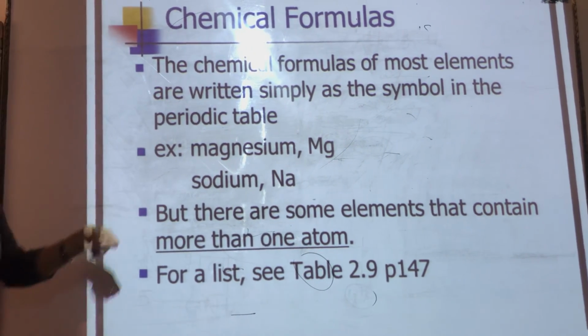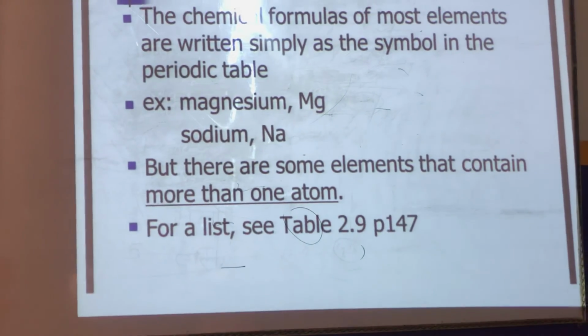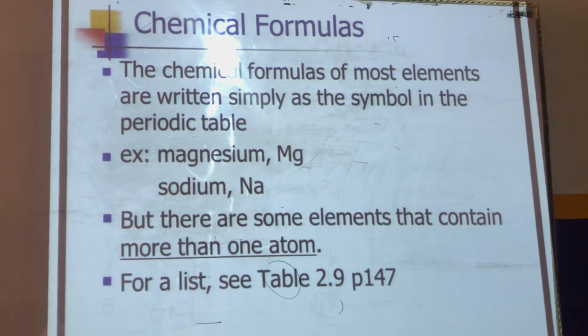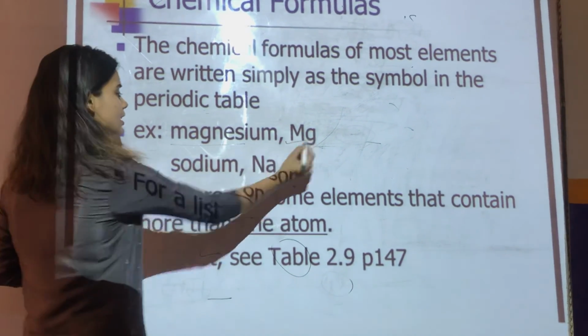Now let's talk about formulas. The chemical formulas of most elements are written simply as a symbol from the periodic table. Like magnesium is written as Mg, sodium is